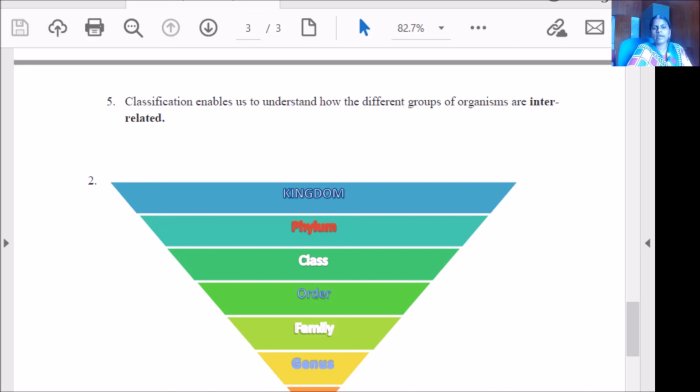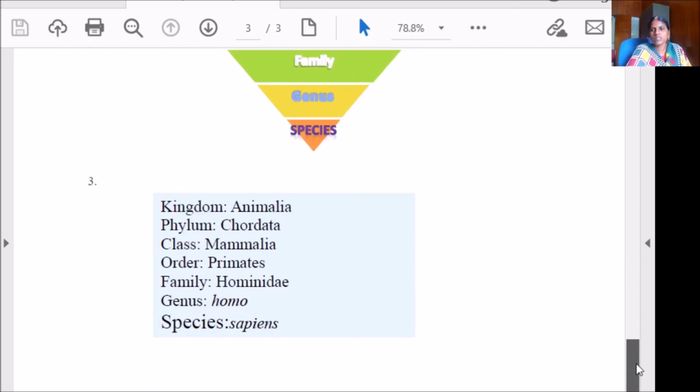Draw the flow chart for the hierarchy of classification. This is the flow chart you have to draw: kingdom, phylum, class, order, family, genus, and species. Write the scientific classification for human. You have to write the whole classification: Kingdom Animalia, phylum Chordata, class Mammalia, order Primates, family Hominidae, genus Homo, and species sapiens. So revise and prepare for the unit test. Thank you.